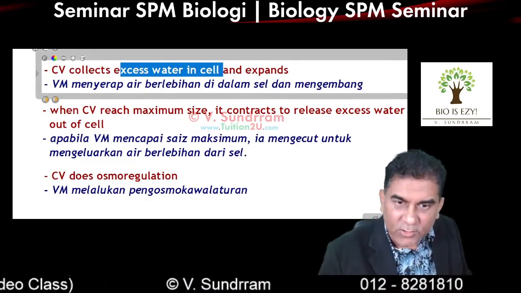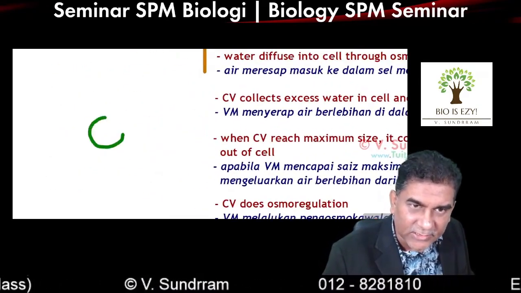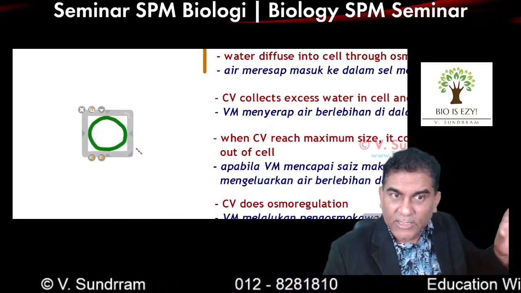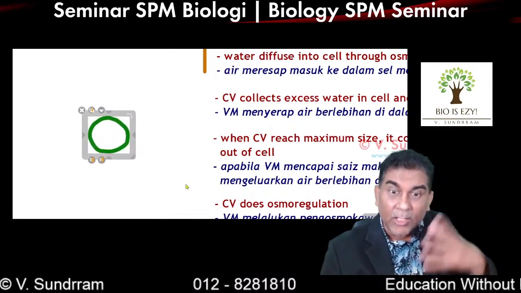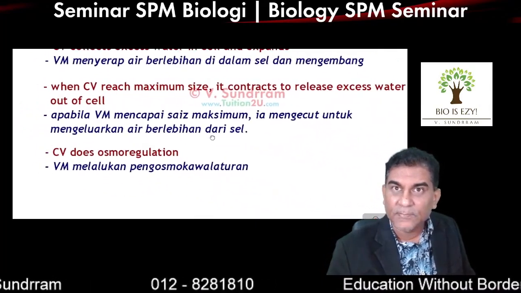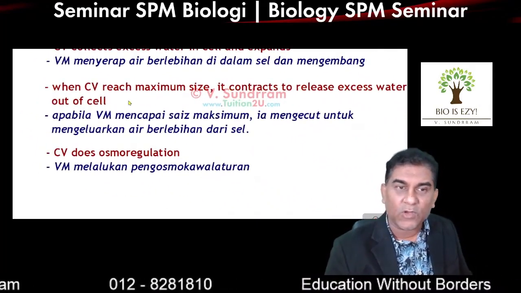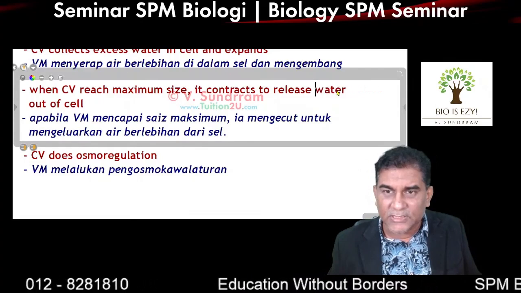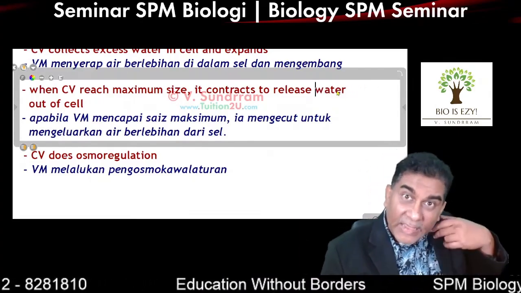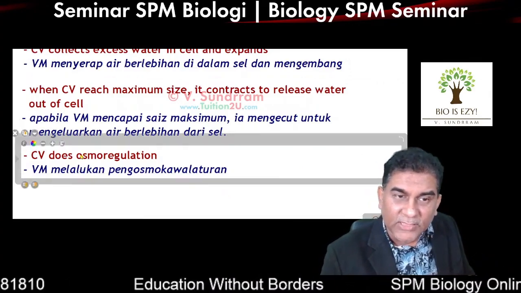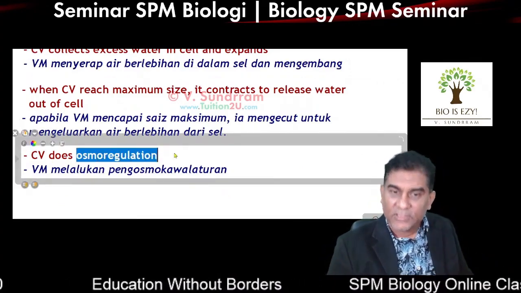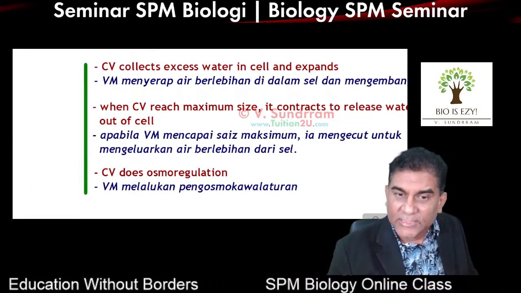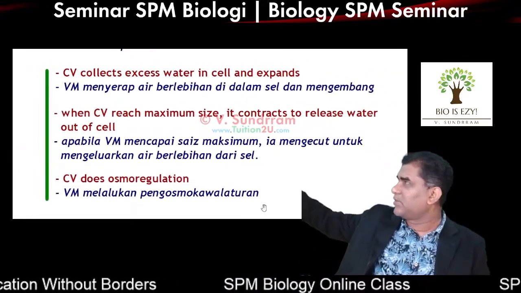If this is the contractile vacuole, for example, originally it is small. As it collects the water, it starts to become large, as you see in the diagram. Once it reaches maximum size, it contracts to release the water out of the cell. The textbook actually didn't use the word excess. You just mention they release the water out of the cell, which is fine. By doing that, the contractile vacuole is doing osmoregulation. This is the main answer. It's worth 3 marks. If the exam question gives you 2 marks, any 2 from here should be enough.